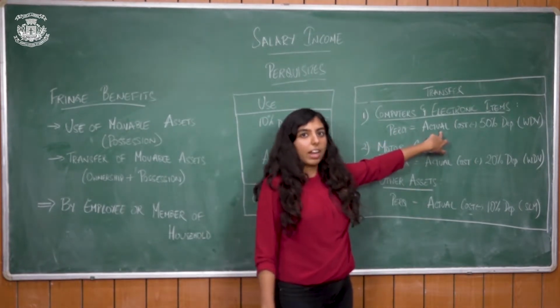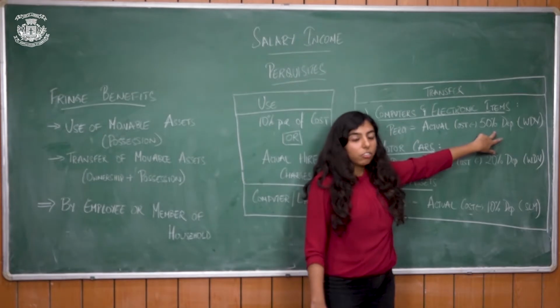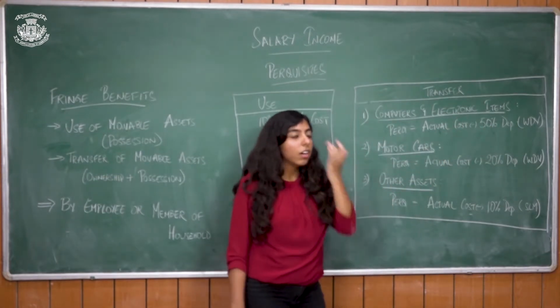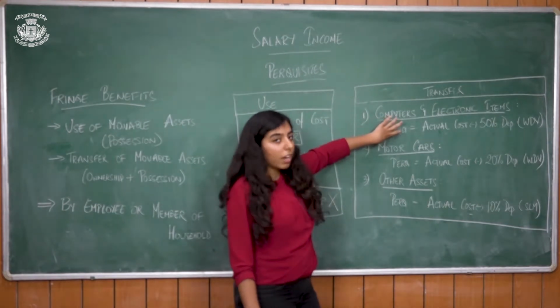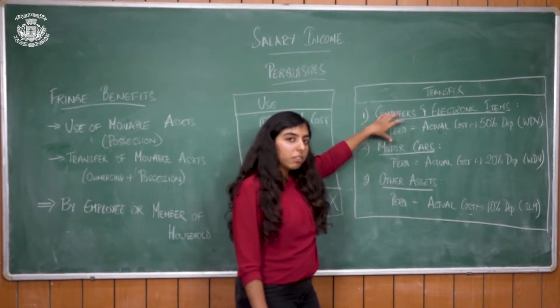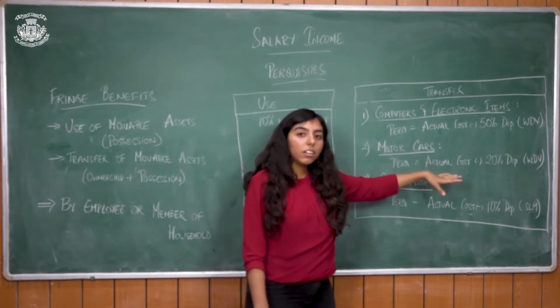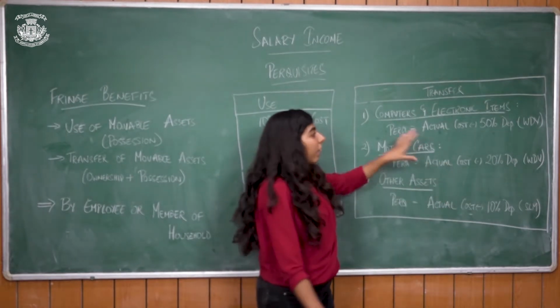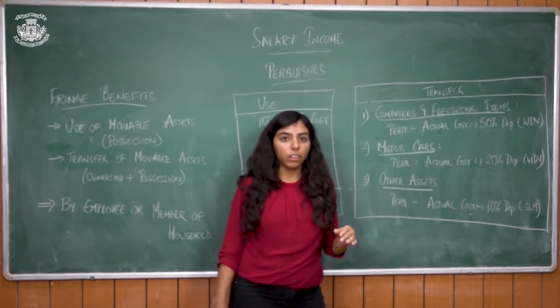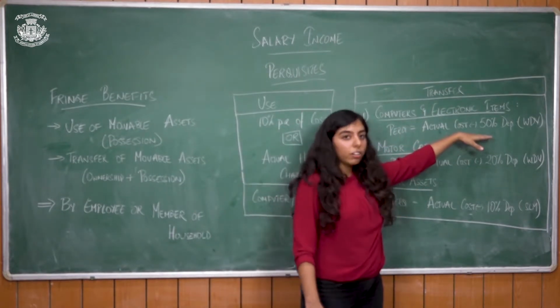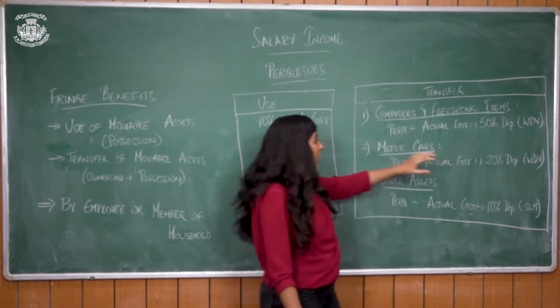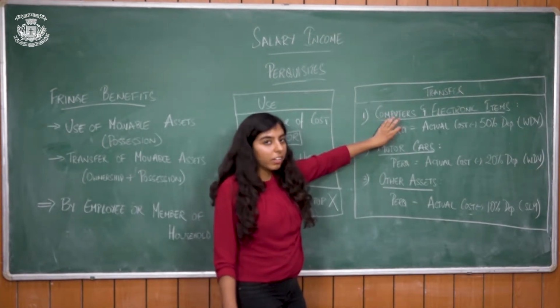Say he bought it for 1 lakh, with 50% depreciation per year. So every year he's reducing it by 50%. Say the original value of the laptop was 1 lakh. First year depreciation will be 50,000. Second year depreciation will be 25,000. So finally it will be on written down value. It wouldn't be on SLM. So finally the value of the laptop will be 25,000, and that will be valued as your perquisite.